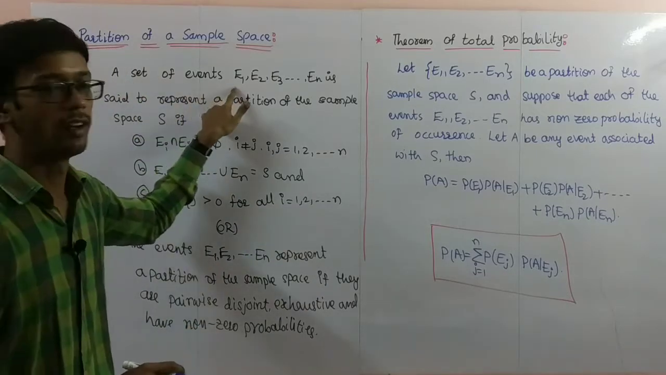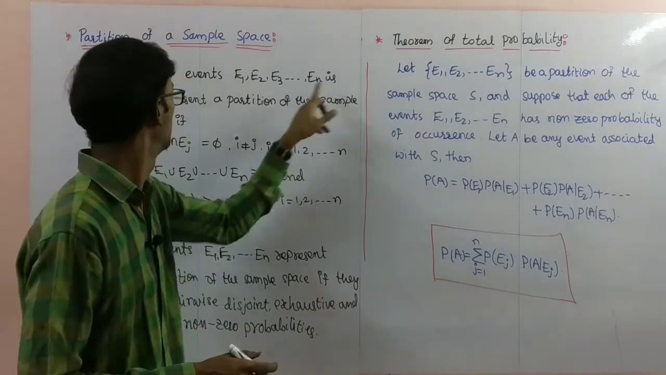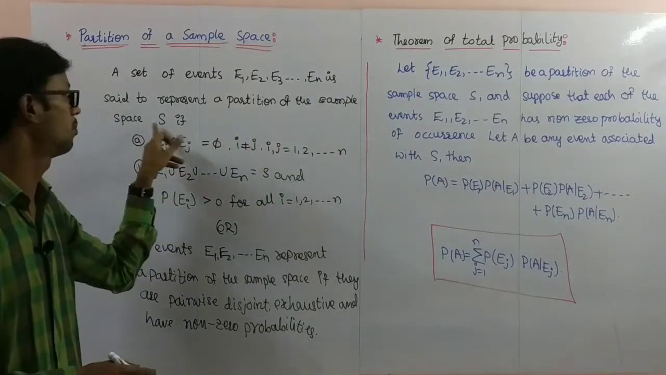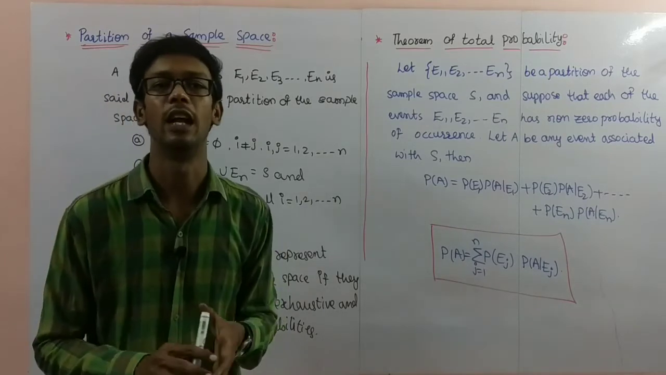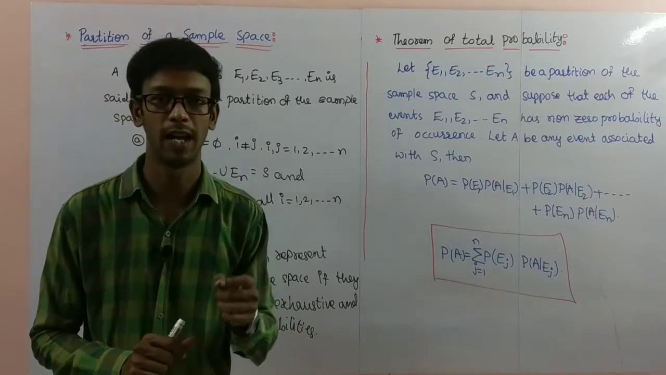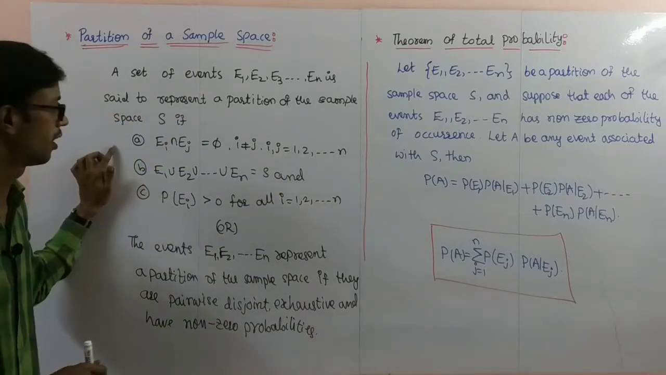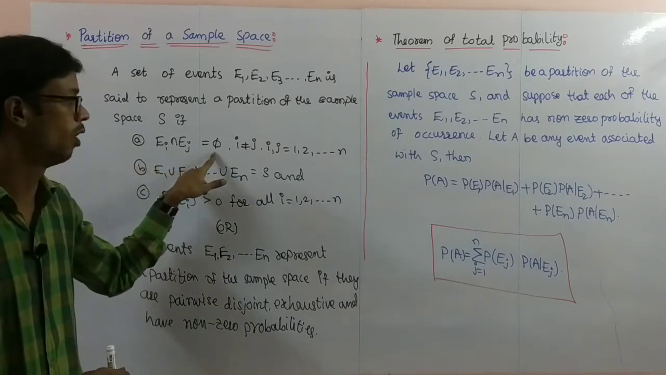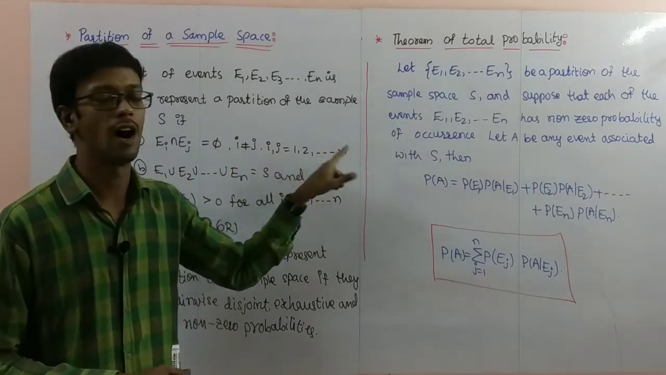A set of events E1, E2, E3, and so on up to En is said to represent a partition of a sample space S if three conditions are satisfied. What are the three conditions? Condition A: Ei intersection Ej is equal to phi, i is not equal to j, where i, j equal to 1 to n.